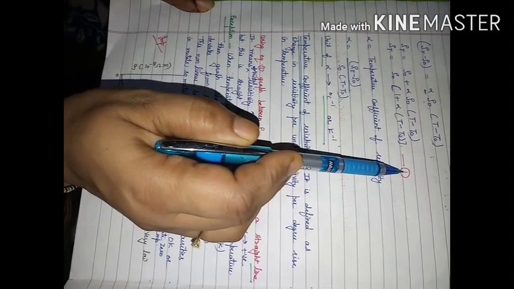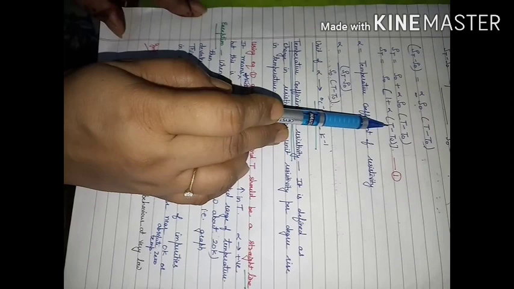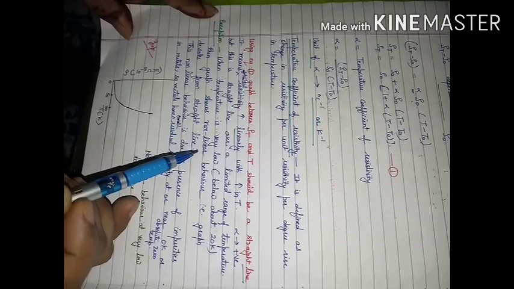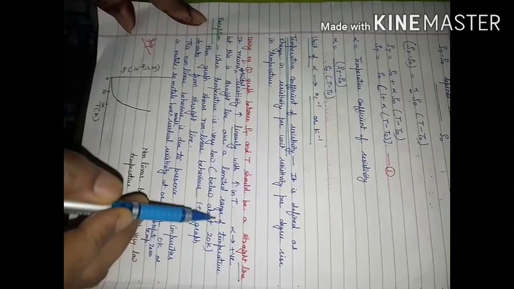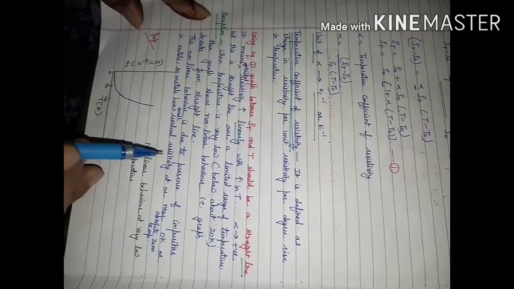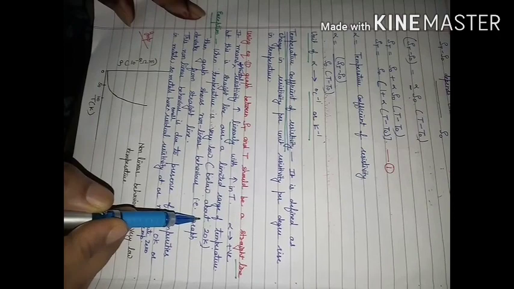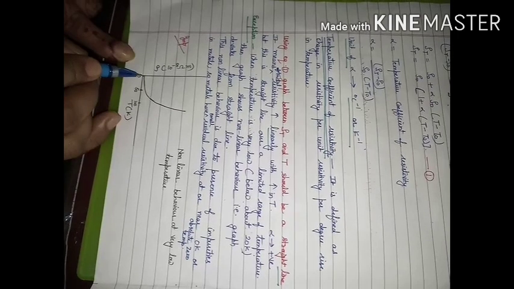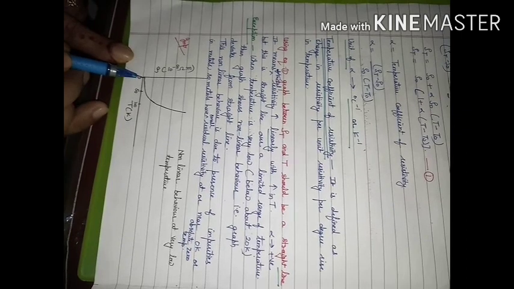If we see this equation, the variation between resistivity and temperature is a linear relationship. So the expected graph is a straight line graph. But this linear relationship is obeyed for a limited range of temperature. If we consider very low temperature, the metal has some impurities, and due to the presence of impurities at low temperature, the resistivity at 0 K will not become 0. When temperature is 0 K, it has a very small value of resistivity.